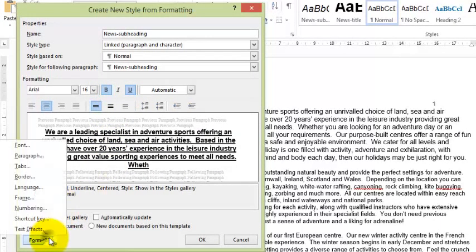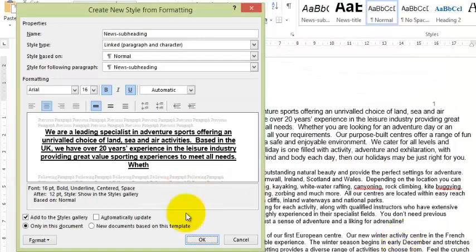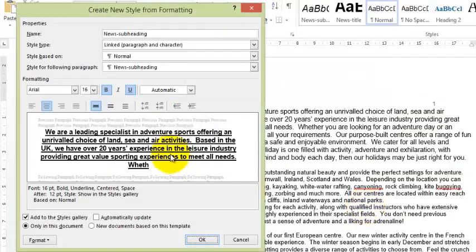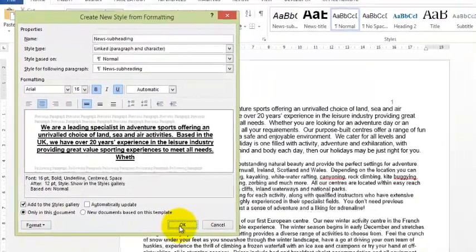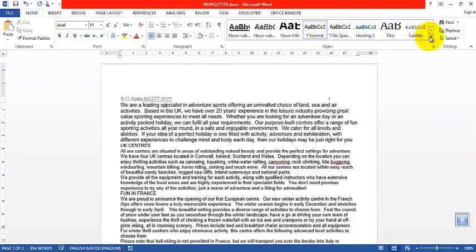Okay, format, paragraphs, single 012, 0 before, 12 points after. Okay, that is done. Single 012, bold underline, center. Okay, that is done.